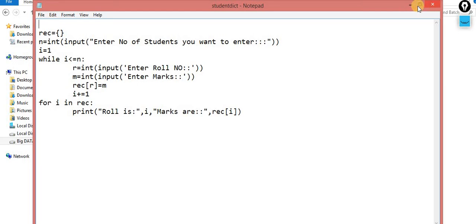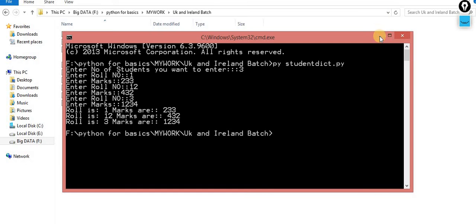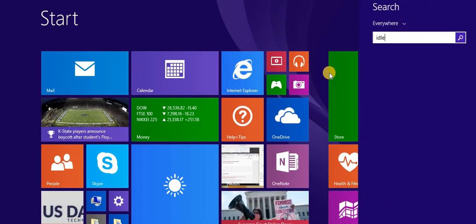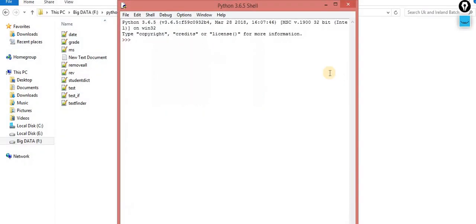What next inside the dictionary? Now understand the associated methods of dictionary. I am closing it and reopening it. Now the same dictionary D: 10 is 200, 11 is 300, 12 is 400. So this is my dictionary.